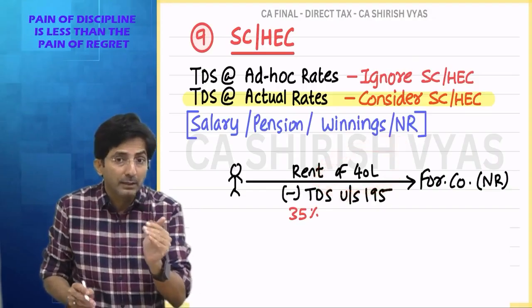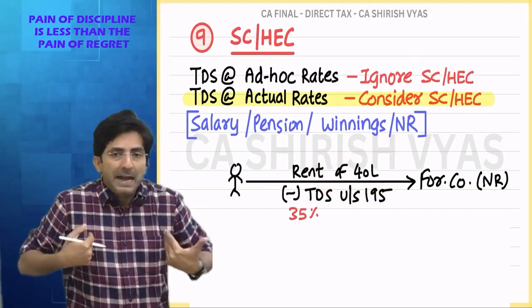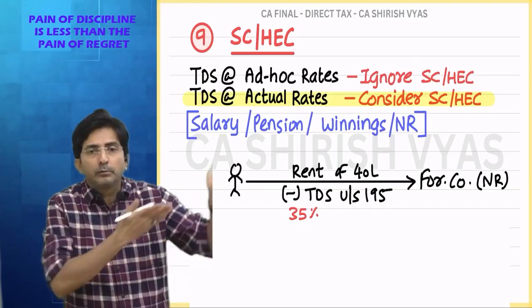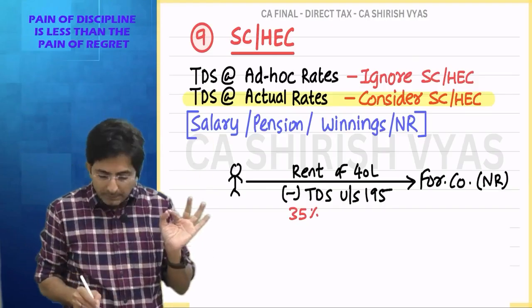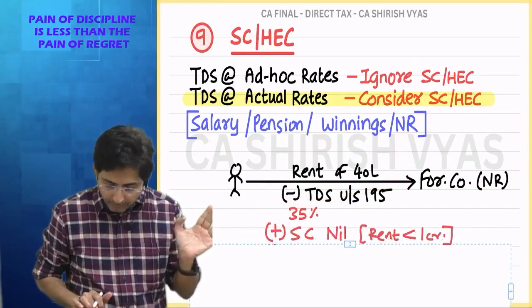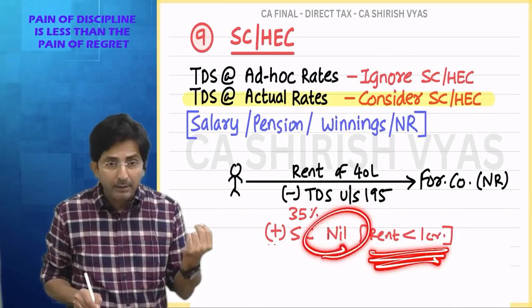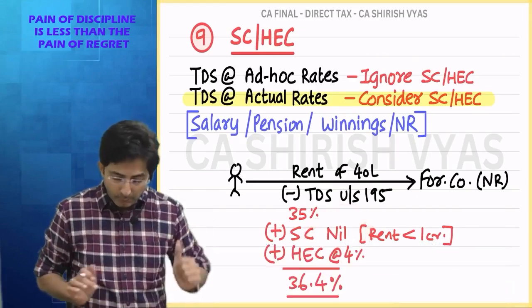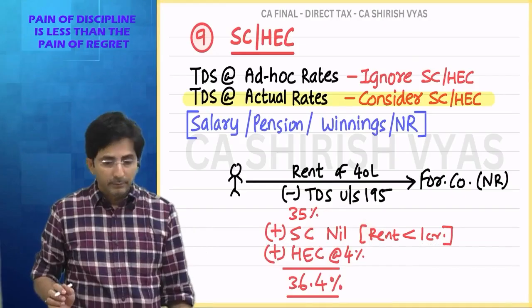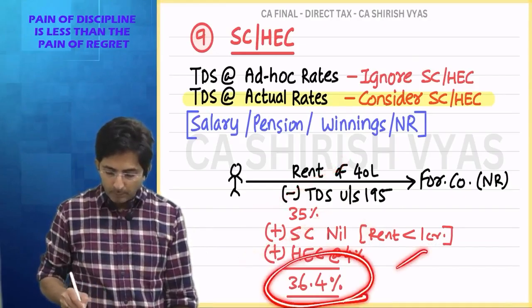See, you didn't notice one thing. Actually surcharge depends upon total income. But I am not expected to know the total income of the foreign company. I will see the size of the rent. So what is the size of the rent? Less than 1 crore. That's why surcharge is nil. But health and education cess will always come. So in 35%, if you add 4%, this is the amount of TDS.